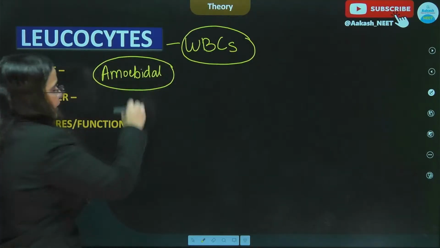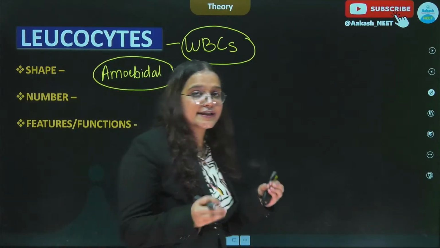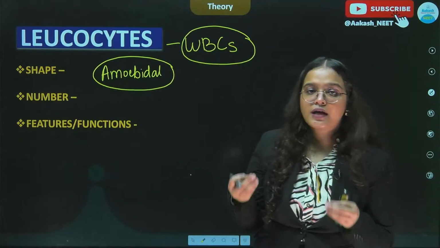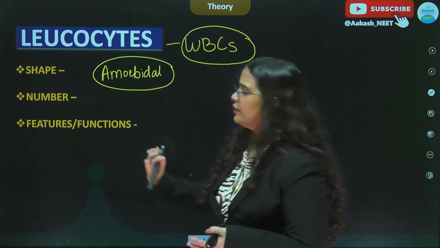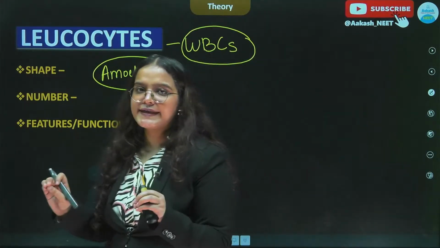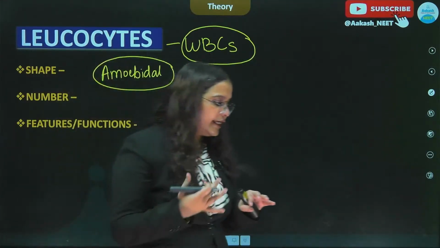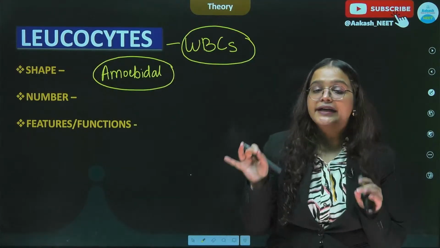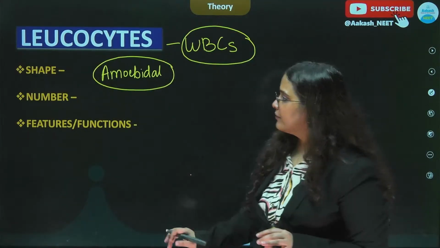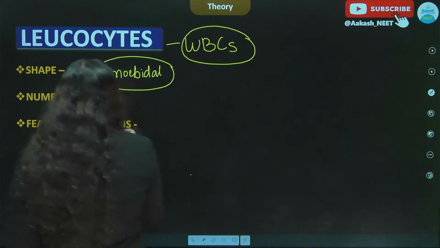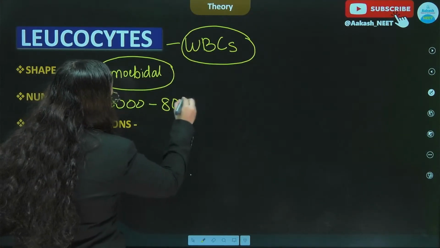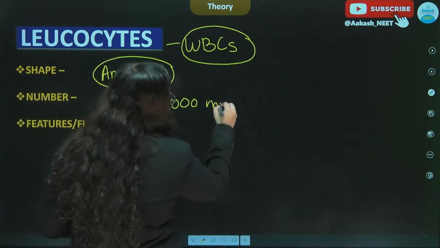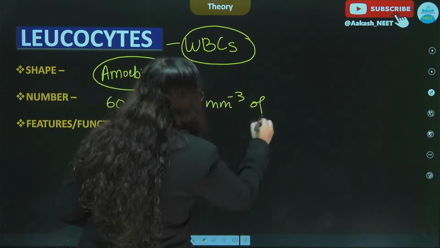We have also studied in our chapter locomotion that some of the elements like macrophages show amoeboid movement. So they have amoeboidal shape, we can say, or they move around via diapedesis. All right. The number, if we talk about, it ranges around 6,000 to 8,000 per mm cube of blood in a healthy person.